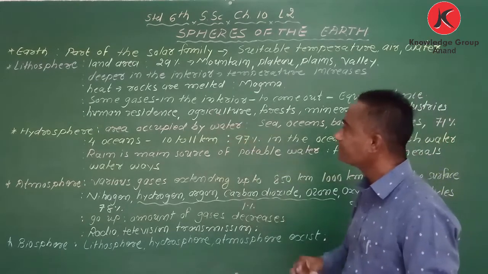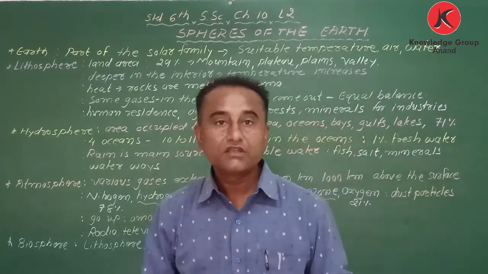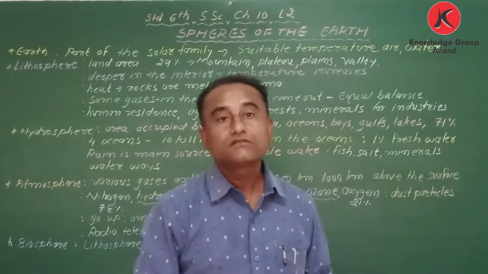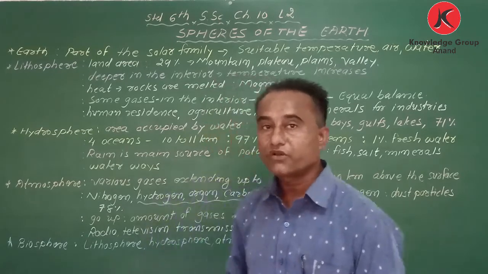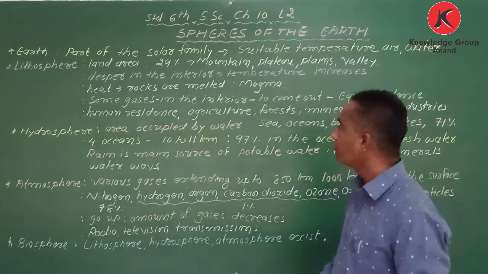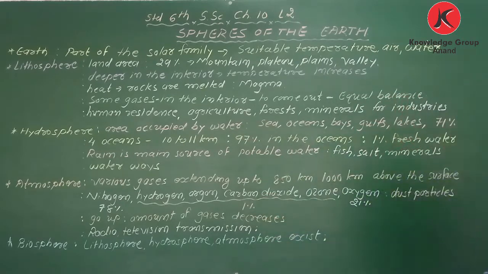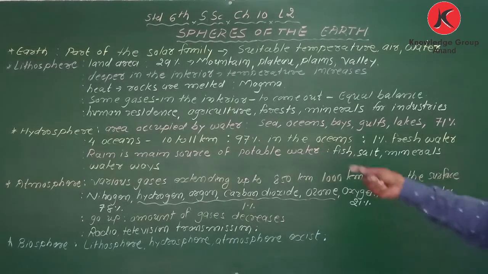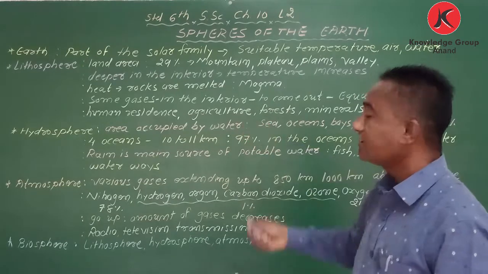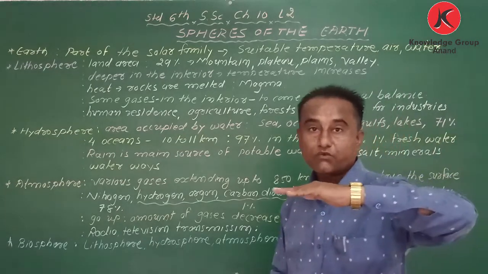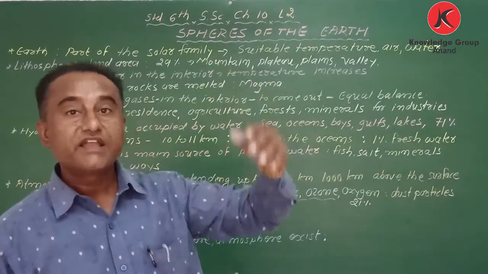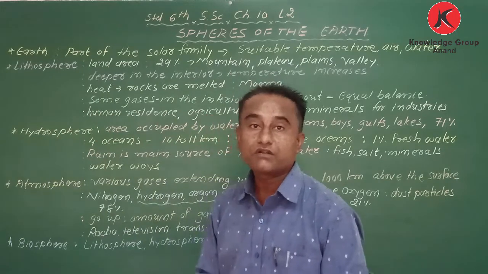The third point is, because of that temperature, heat, I just said that per kilometer, 30 degrees Celsius temperature increases. That is written in our book also. Got it? So temperature is increasing. I have also written that some gases in the interior try to come out, and because of that equal balance, interior as well as exterior, the crust of the earth doesn't break.